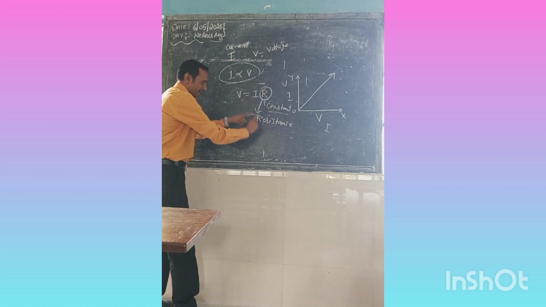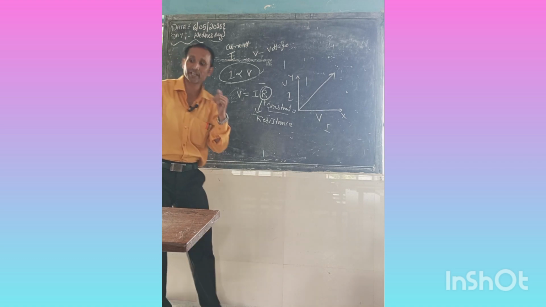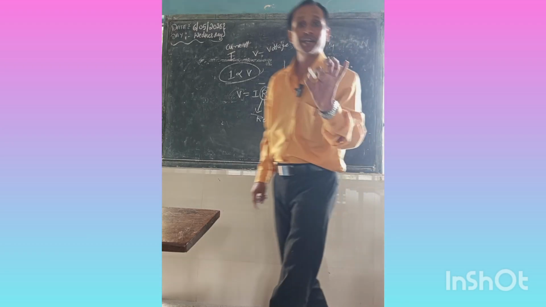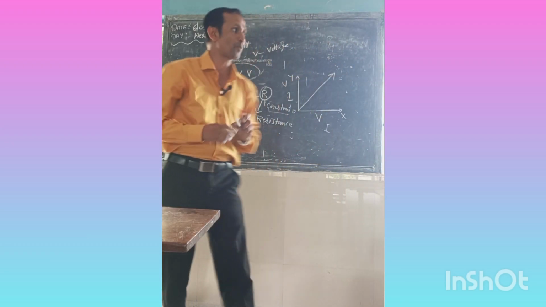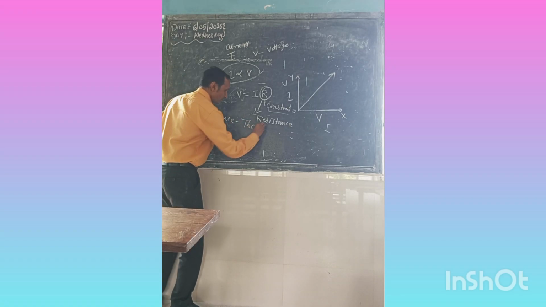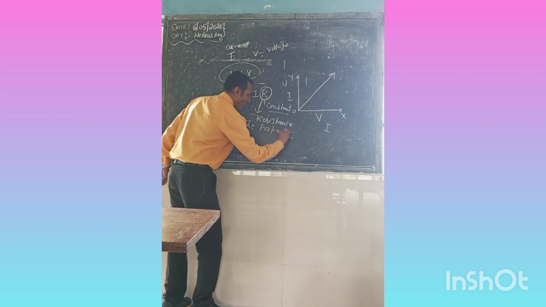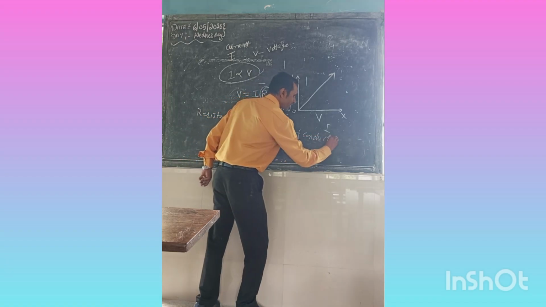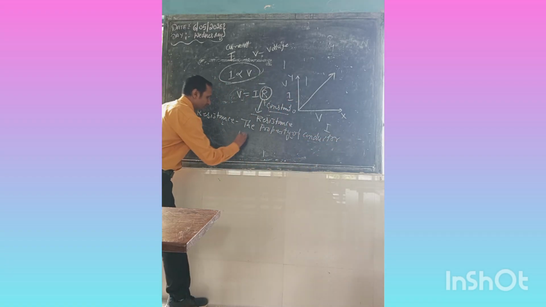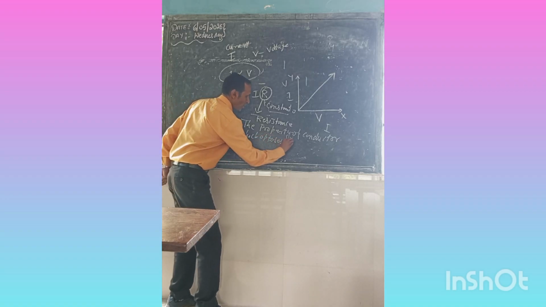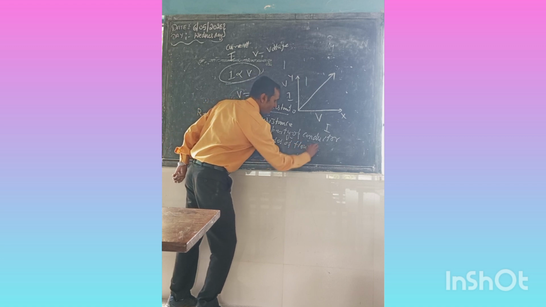R means it is the resistance. Now, what is the resistance? Resistance is a property of a conductor to oppose the current. Resistance means the property of a conductor which opposes the flow of current.